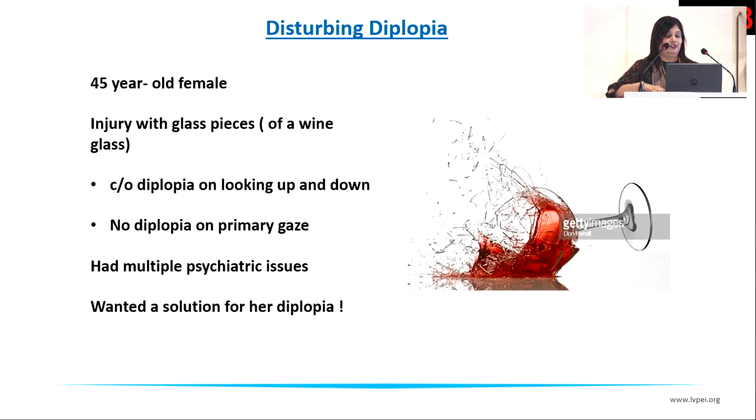She's a 45-year-old female patient who had an injury. I don't know how she managed to smash this wine glass. Not only was the wine gone, but the glass pieces went straight to her eye. And then she had this double vision on looking up and down. She came to me after quite a while, and she wanted a solution for her diplopia.